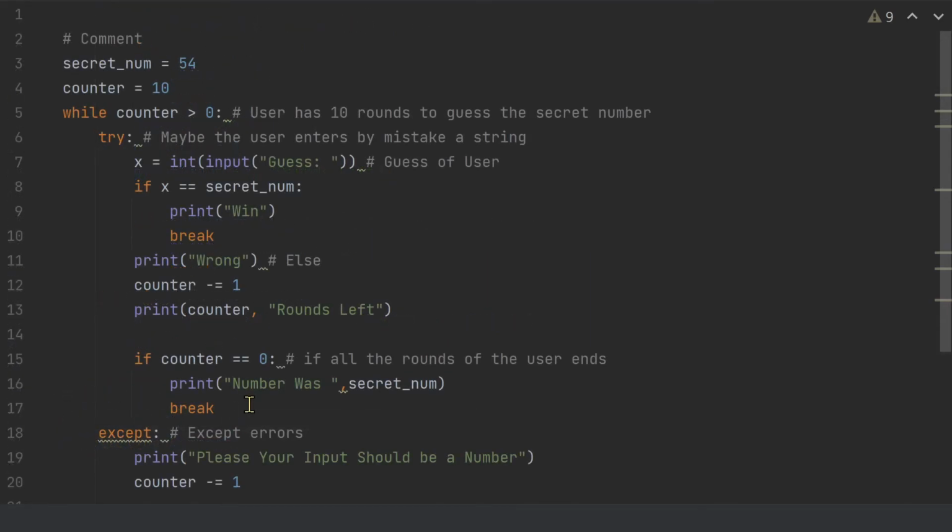So the hashtag represents a comment in Python. And make sure that your comments are descriptive and meaningful. So don't write abbreviations, write meaningful sentences. Also make sure that your variables have meanings. Don't just write x like here. It should be an input for the user, but I've explained it with a comment.